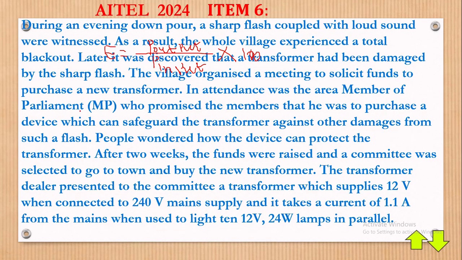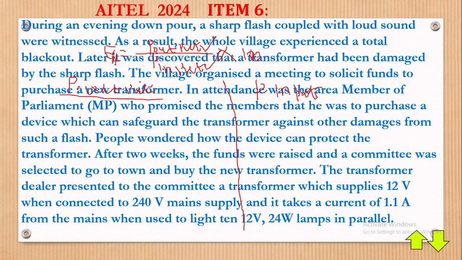But then a question comes: how shall we get the power output? Let's begin with that and see how we can calculate it. Also, how shall we get the power input? We need the power input and the power output to substitute here and here. The answer we get in terms of percentage, we shall compare with the 96% which has been given to us in the question.